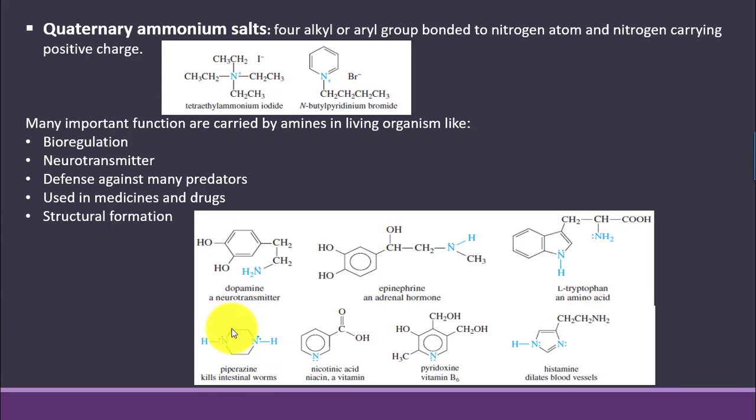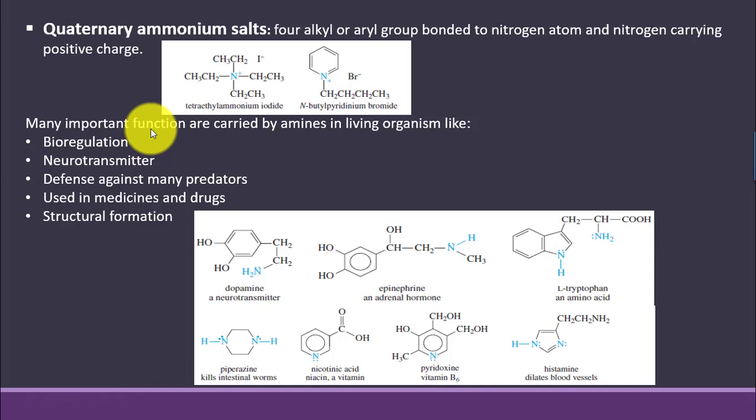Quaternary ammonium salt: when 4 alkyl or aryl groups are bonded to the nitrogen atom and nitrogen is carrying a positive charge, this is called a quaternary ammonium salt. Like over here, tetraethyl ammonium iodide is shown, and with pyridine one butyl group is bonded, and we say that it is N-butyl pyridinium bromide.